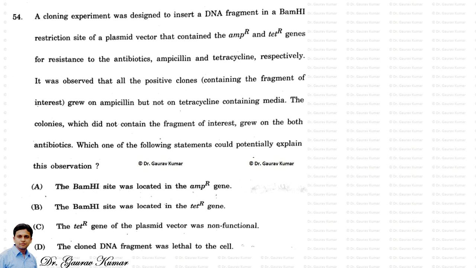Next question: a cloning experiment was designed to insert a DNA fragment in a BamHI restriction site of a plasmid vector that contained the ampicillin resistance and tetracycline resistance genes. It was observed that all the positive clones containing the fragment of interest grow on ampicillin but not on tetracycline containing media. The colonies which do not contain the fragment of interest grew on both antibiotics. Which one of the following statements would potentially explain the observation? The answer to this is B.